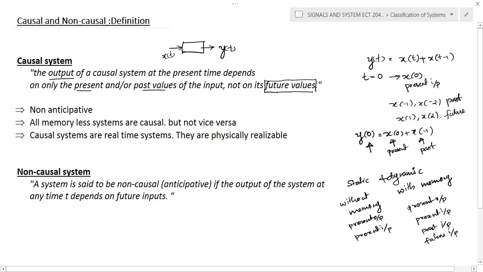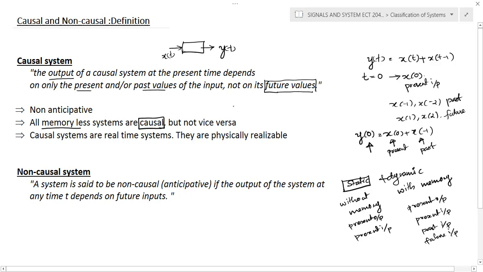And that's why the causal systems are known as non-anticipative type systems. All memoryless systems are static. Static systems are systems without memory, and the present output depends only on the present input, so we can call it a causal system. If a system is static, then we can say that system is causal also. But the reverse is not true.